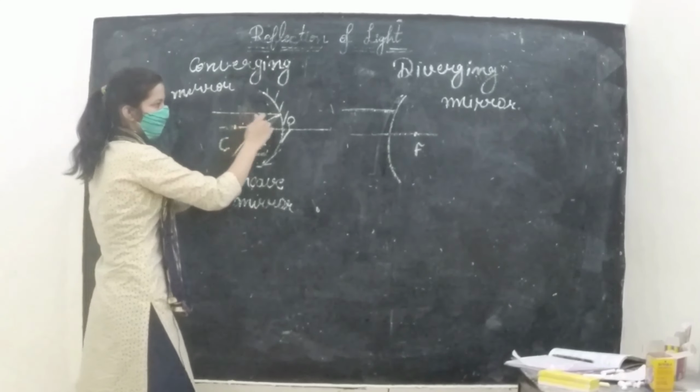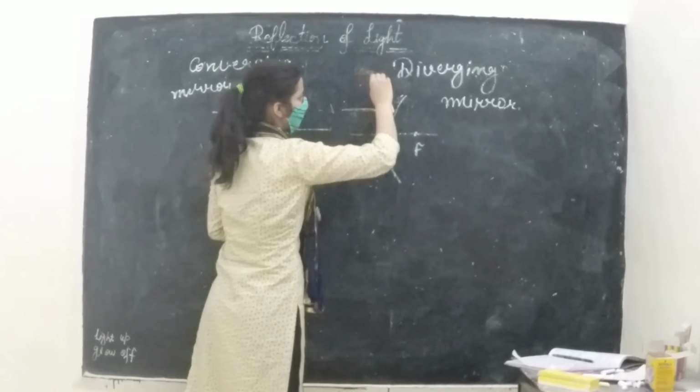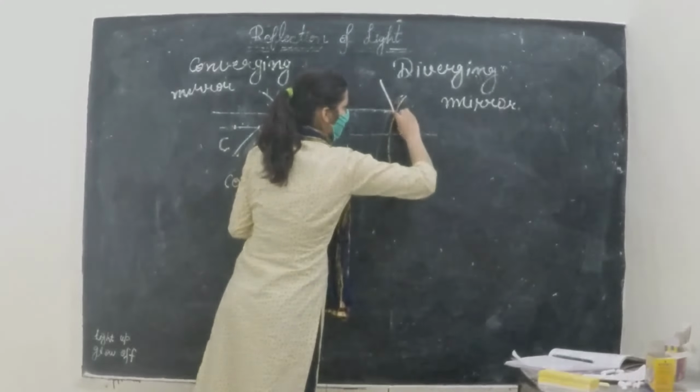Converge the ray at point S, it diverges the ray this direction. Now when we bend this ray backwards,